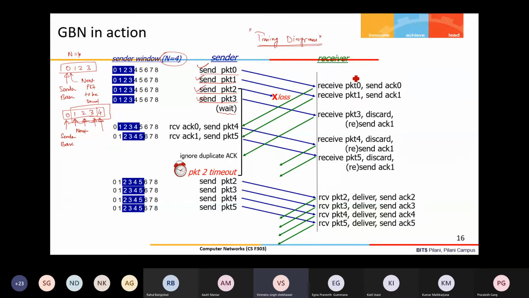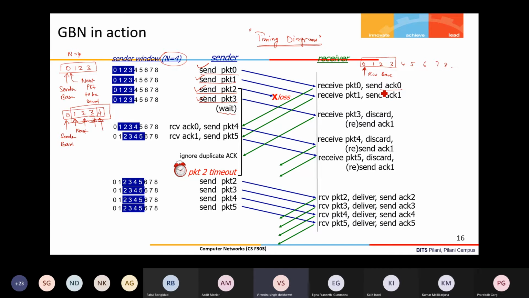Now what happened here? The receiver also is waiting for these sequence numbers only: 0, 1, 2, 3, 4, 5, 6, 7, 8, like that it is going. So the receiver knows this is my window, because N equals 4. The receiver is maintaining just one pointer, that is called the next byte, or we can say this is the receive base. The receive base says that this is the next packet it is expecting.